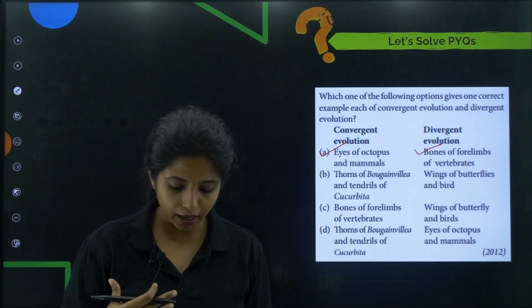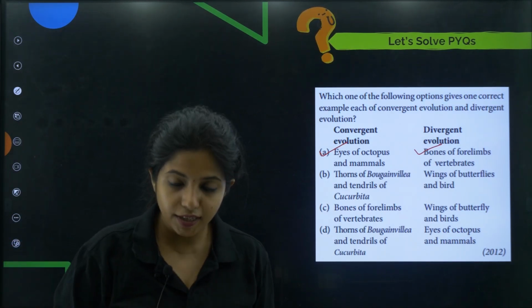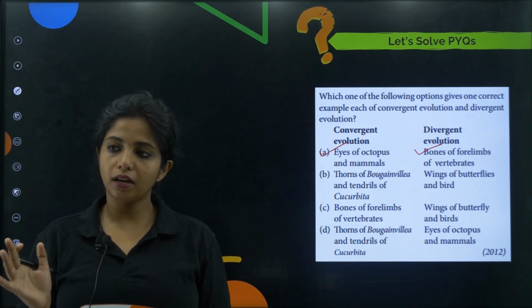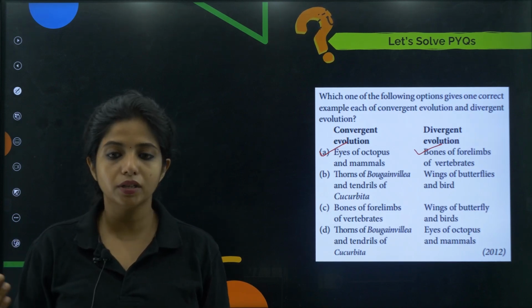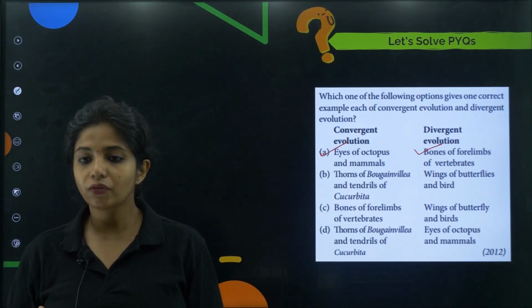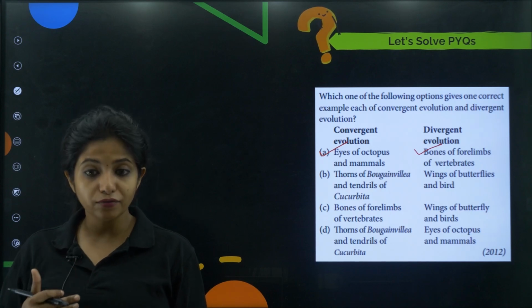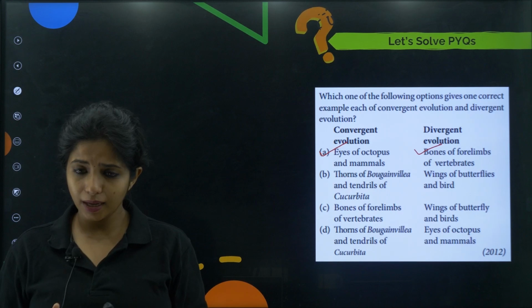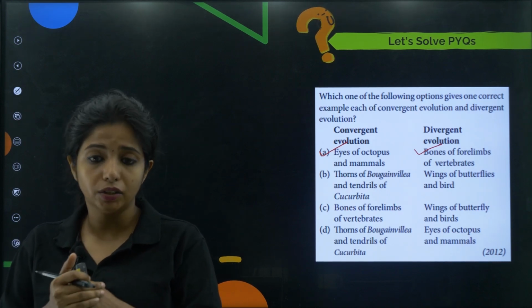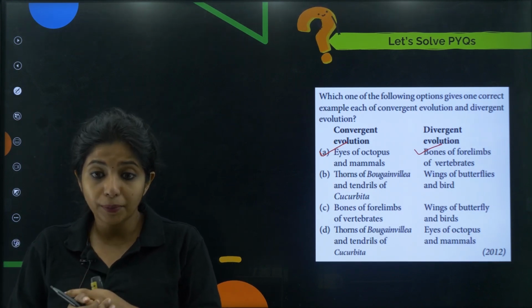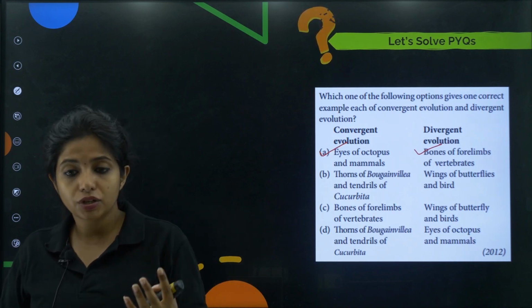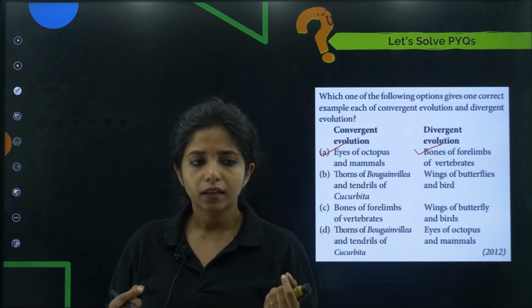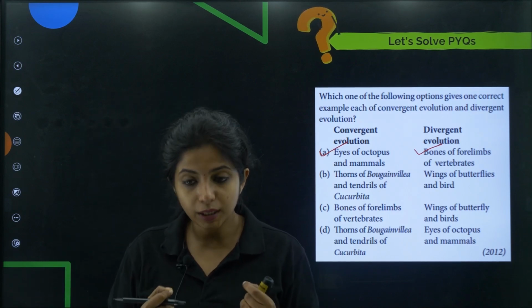I'll tell you one more thing. The beauty of evolution is that the questions usually come from NCERT. For other chapters, there are certain topics that come out of NCERT, because obviously if everyone studies from NCERT and everyone scores the same, then everyone will be selected. So there should be some people who have worked a bit harder than others. They might have gone beyond the NCERT also, and that is why those people are getting selected. But in the case of evolution, with what I have seen, this chapter becomes a little more easy.